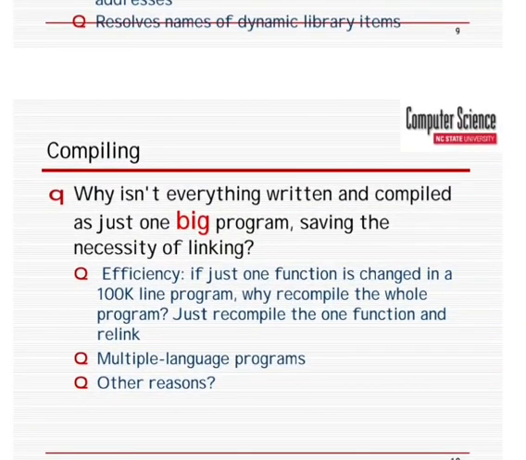Next, compiling. Why isn't everything written and compiled as just one big program, saving the necessity of linking?